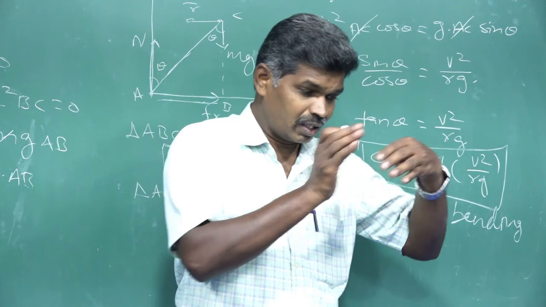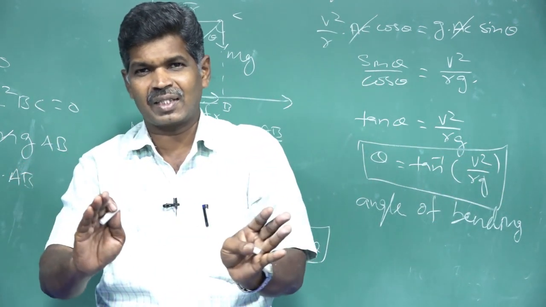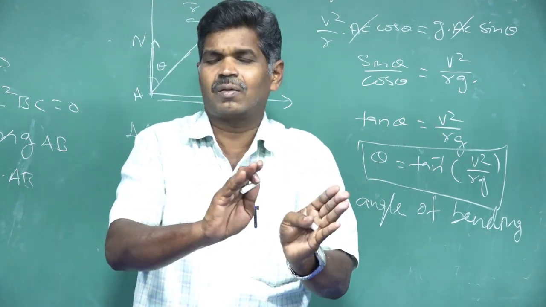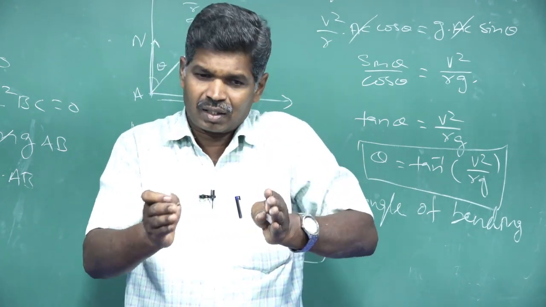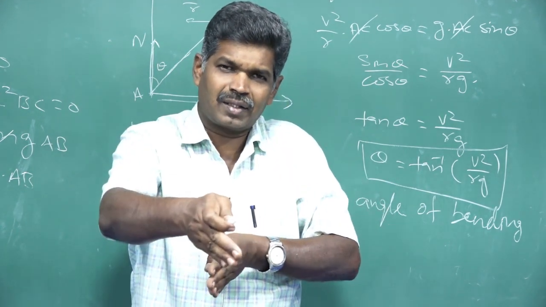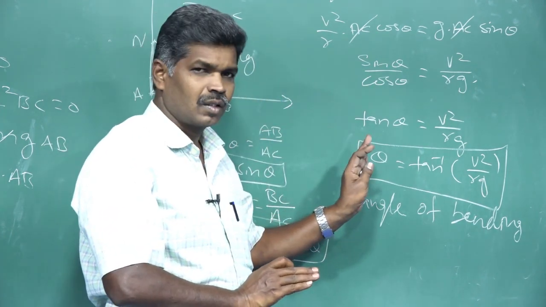So without falling inwards or outwards, our body needs to bend a certain angle to travel safely on the arc path.